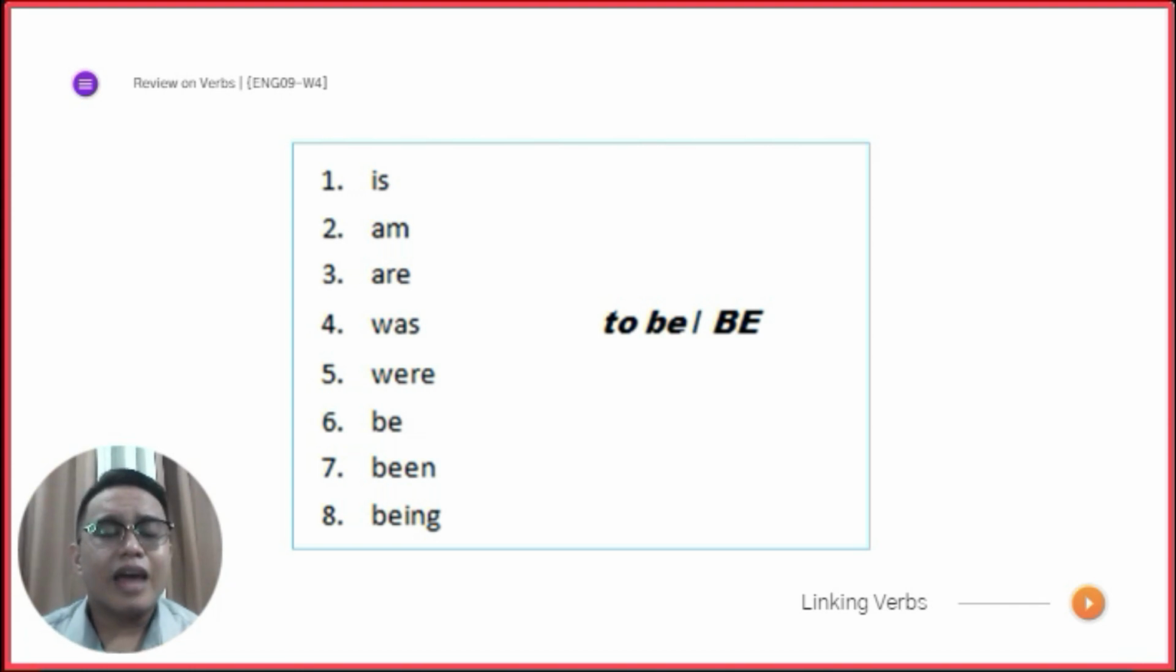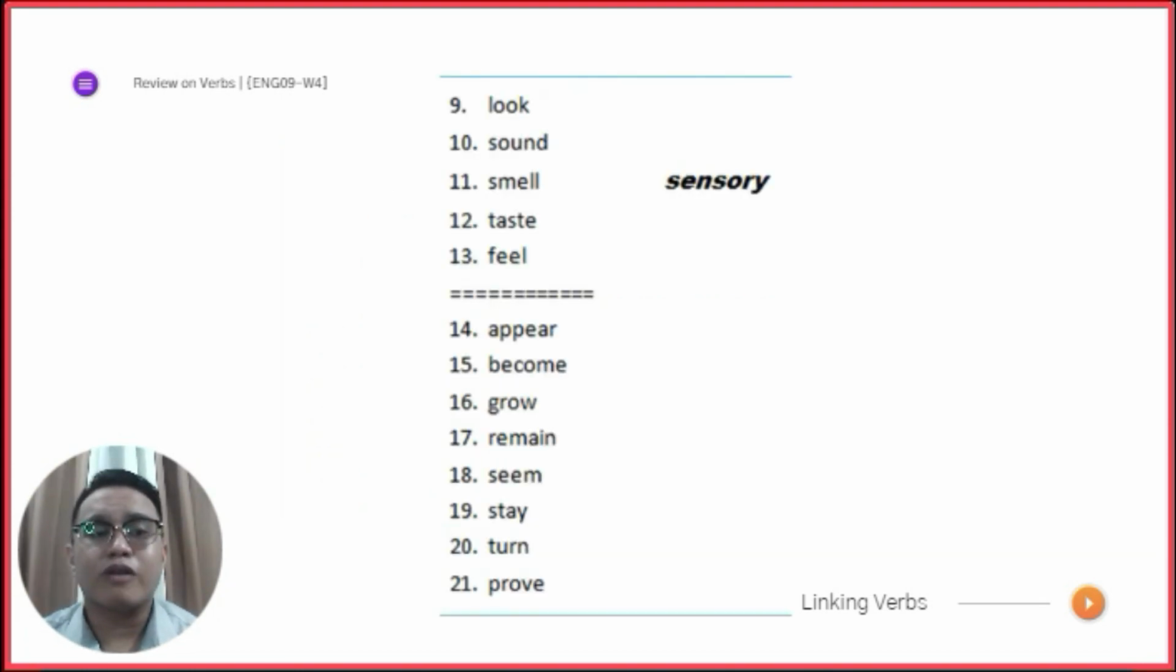Okay? And we also have our sensory verbs. Katong akong giingon sa inyo ha. Sensory is katong look, sound, smell, taste, feel, and katong mga verbs of existence. Mao na siya kanang 14 to 21.